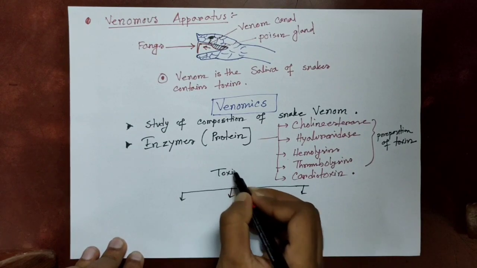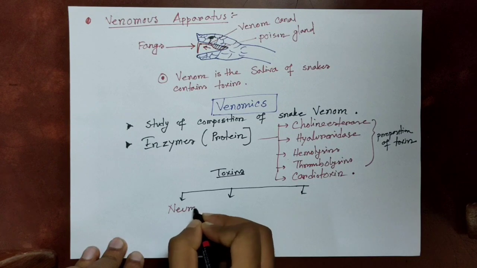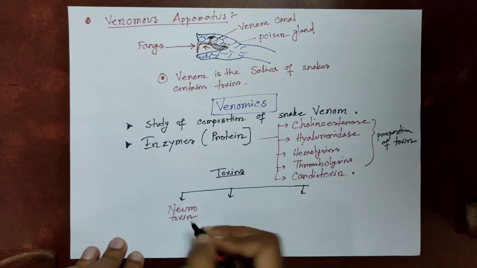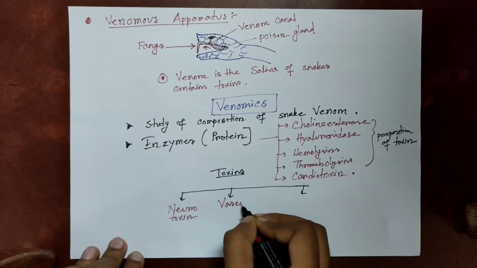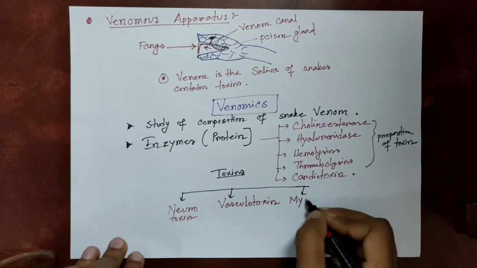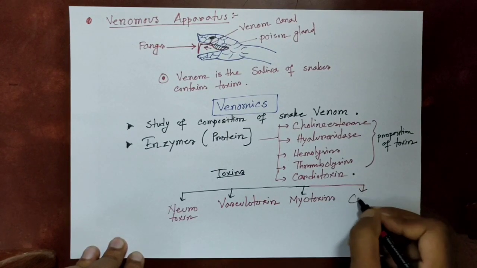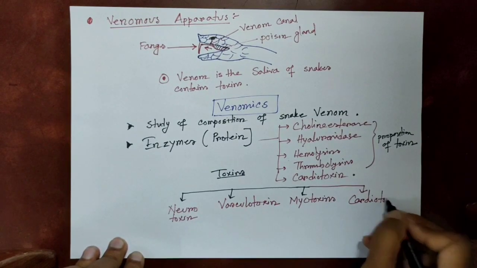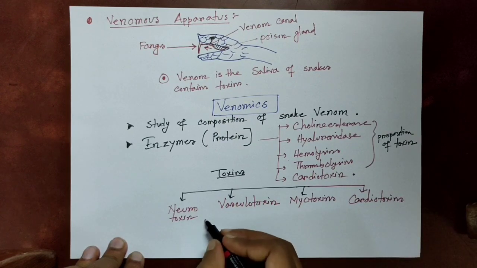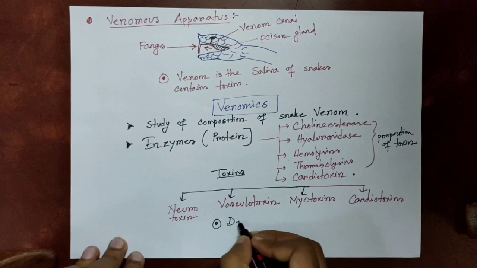Toxins are classified into several groups. Those are neurotoxin, where mainly there is a higher proportion of neurotoxic agents, but other toxins are present also, but the main one is neurotoxic. Vascular toxin, myotoxin, and cardiotoxin.